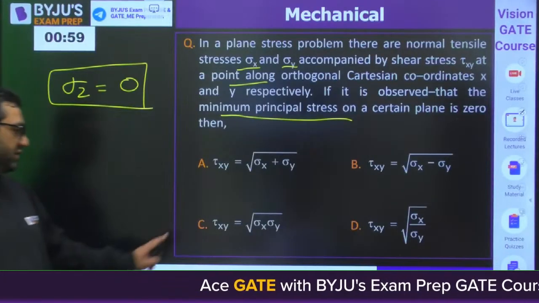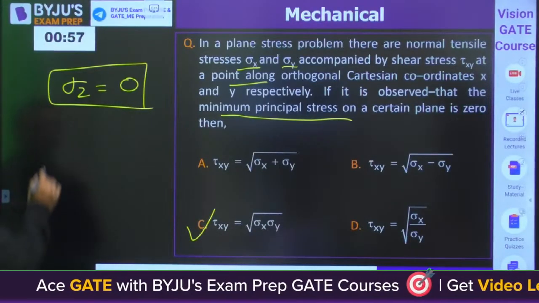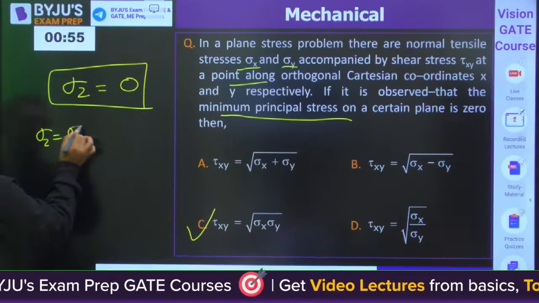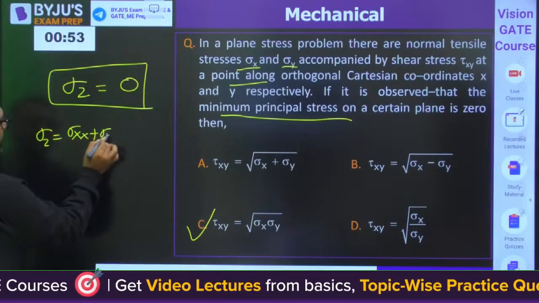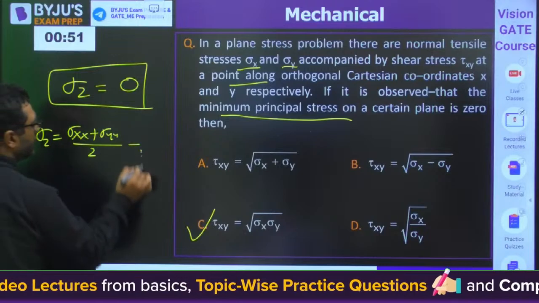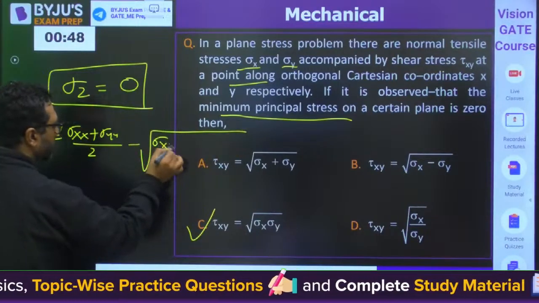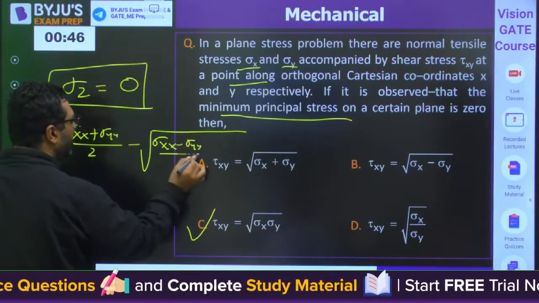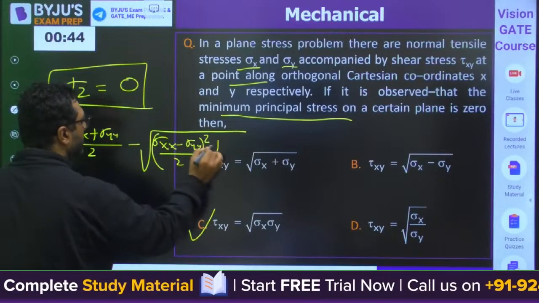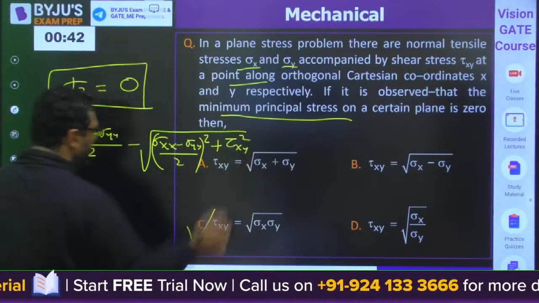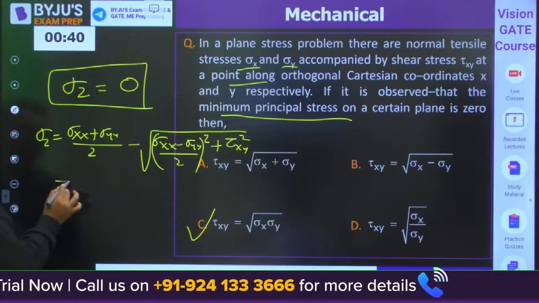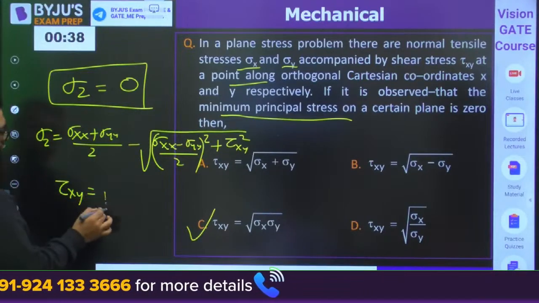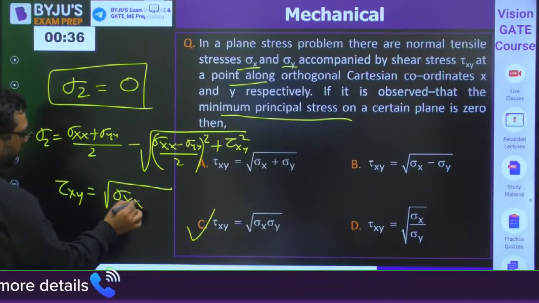This question, the answer will be coming out to be C, because you know the formula for sigma 2 is (sigma xx plus sigma yy) by 2 minus square root of ((sigma xx minus sigma yy) by 2) squared plus tau xy squared. Equating it to 0, you will be getting tau xy coming out to be root of sigma xx sigma yy.